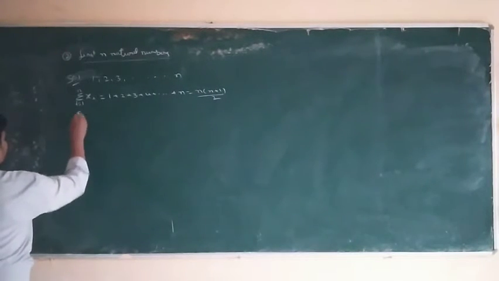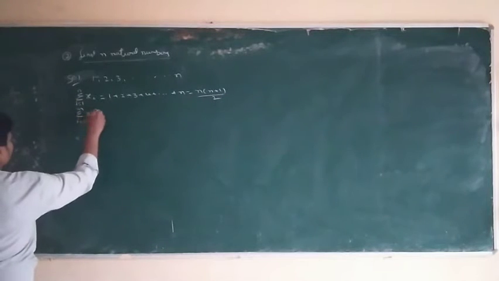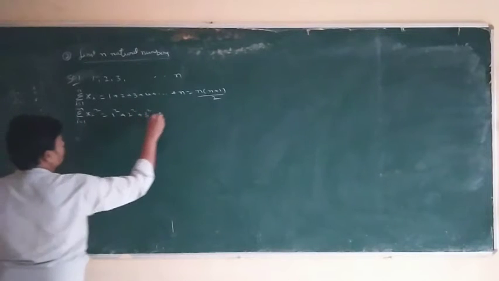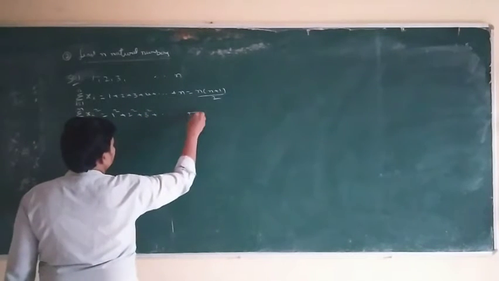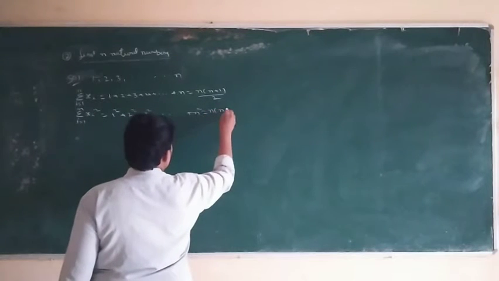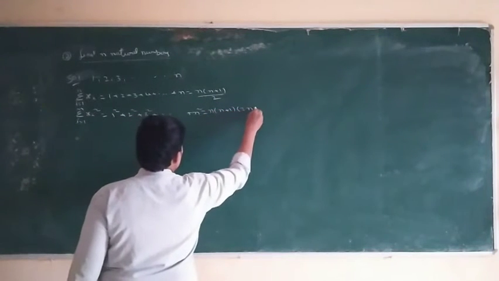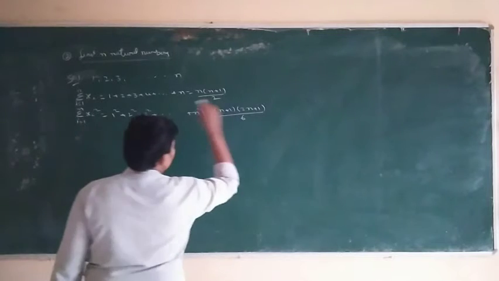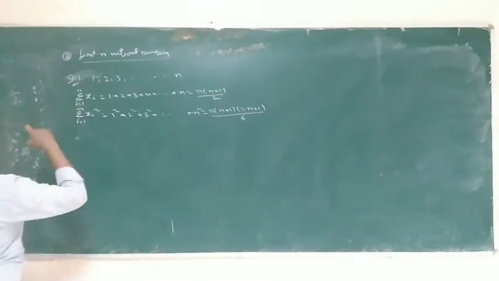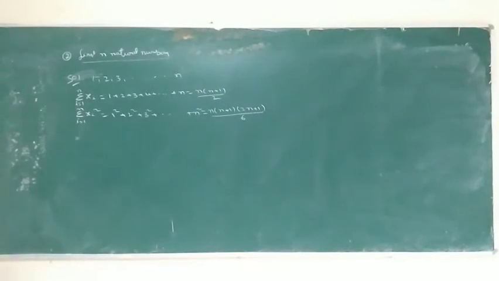Similarly, the sum of the squares of natural numbers: 1 square plus 2 square plus 3 square and so on plus n square. The formula is n into n plus 1 into 2n plus 1 by 6. Remember that.